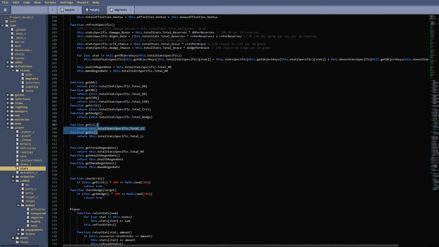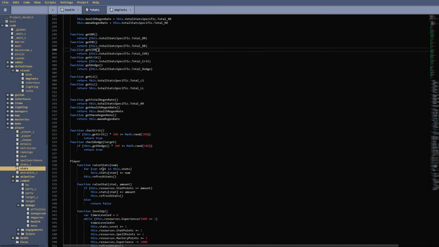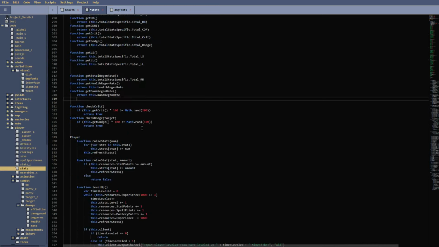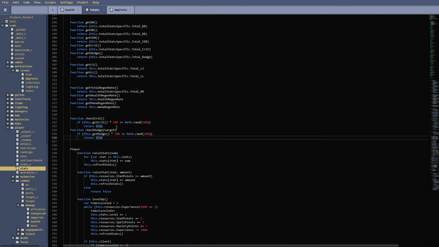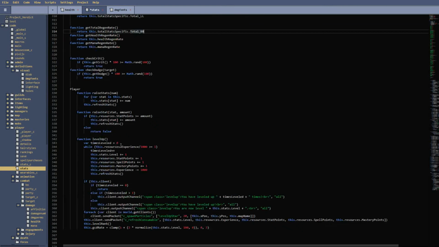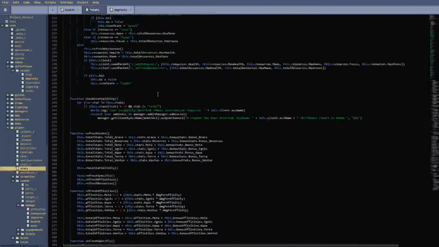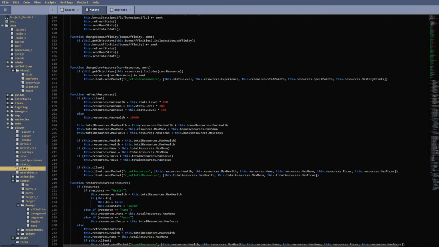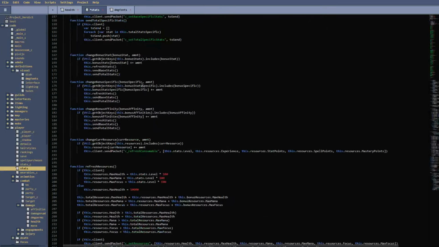So these are just getters. Nothing too special here. The reason they exist is because I want to be able to, in some cases, like down here, modify what you get from it. So here we multiply them by 100 because they're crit and dodge. And these specific functions are not just getters, they are specific to the damage functions. So these are the same exact thing. They're just getters for regen. And then down here we have raise stats, that is level up. That's whatever. The level up's kind of messy right now just because I had to add a bunch of stuff to it to accommodate some server changes.